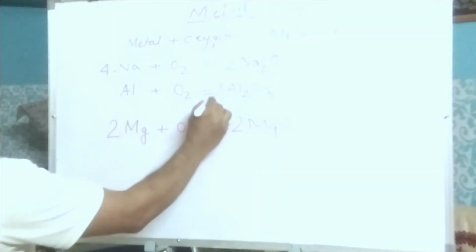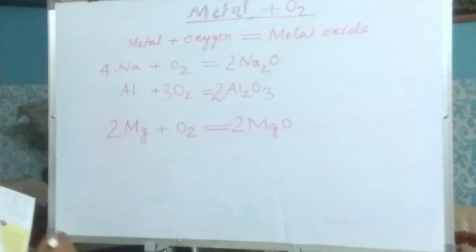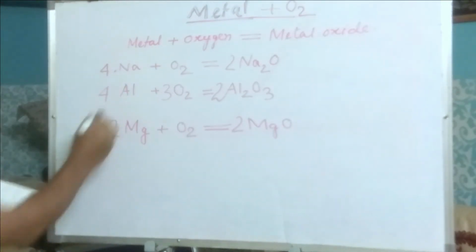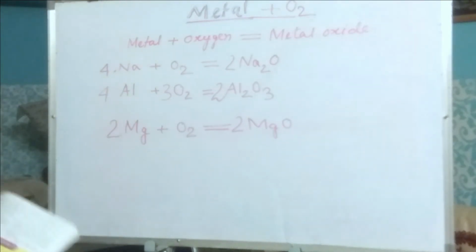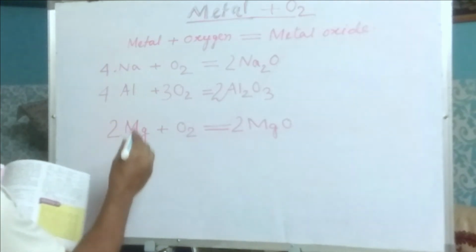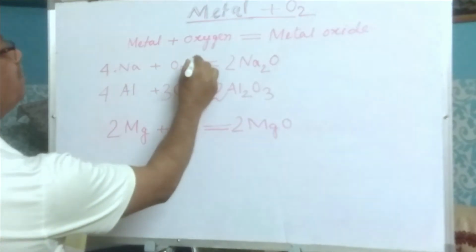If we multiply by 2 here, 3 to the 6, so we multiply by 3 here, and 2 to the 4, 4 aluminium here. So both are equal.